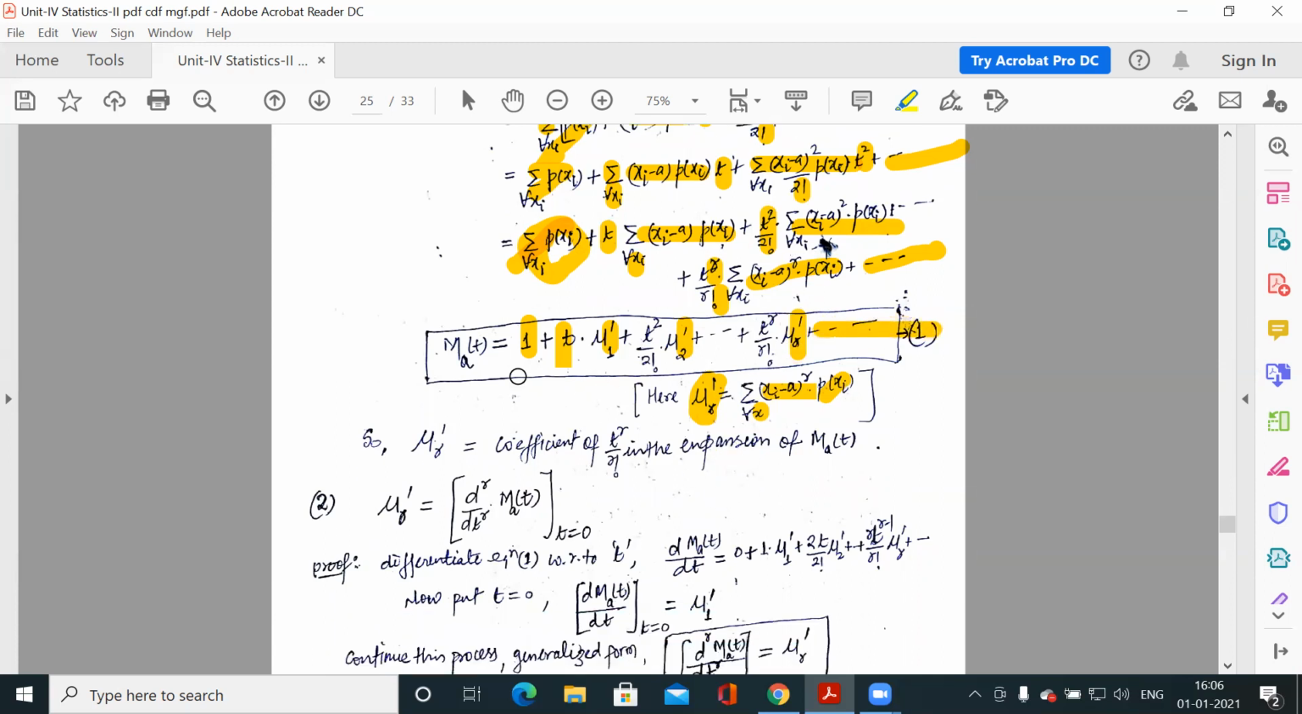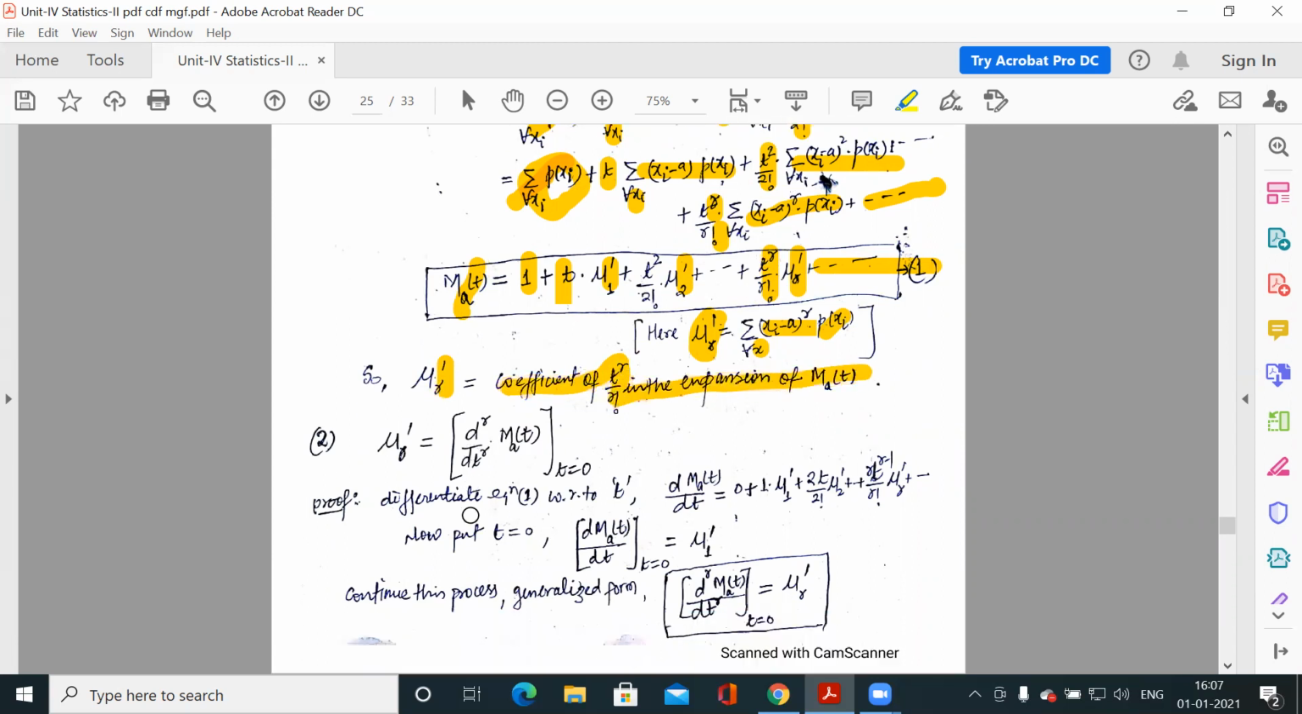So if you check here, what is mu r dash? Mu r dash is the coefficient of t to the power r by factorial r in the expansion of the MGF. So this is what we have to prove. So mu r dash is the coefficient of t to the power r by factorial r in the expansion of the MGF.